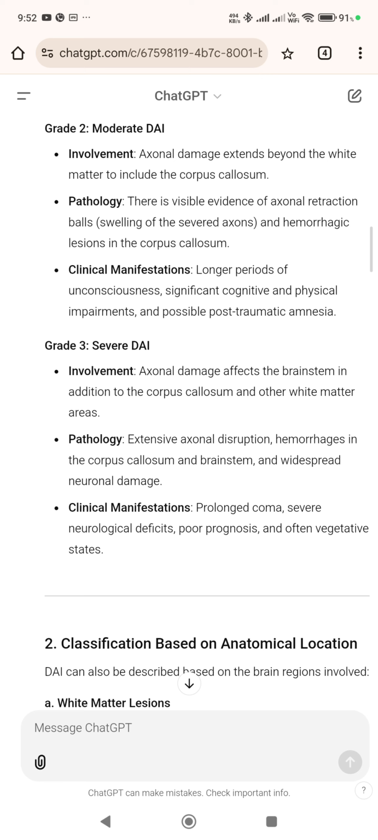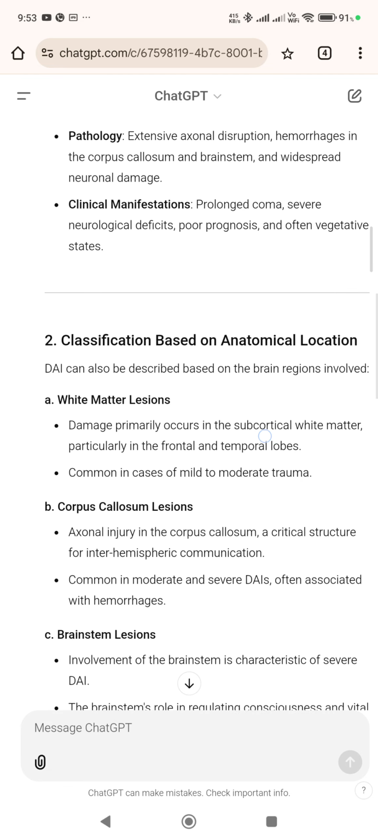Grade 3, severe DAI. Involvement: axonal damage affects the brainstem in addition to the corpus callosum and other white matter areas. Pathology: extensive axonal disruption, hemorrhages in the corpus callosum and brainstem, and widespread neuronal damage. Clinical manifestations: prolonged coma, severe neurological deficits, poor prognosis, and often vegetative states.